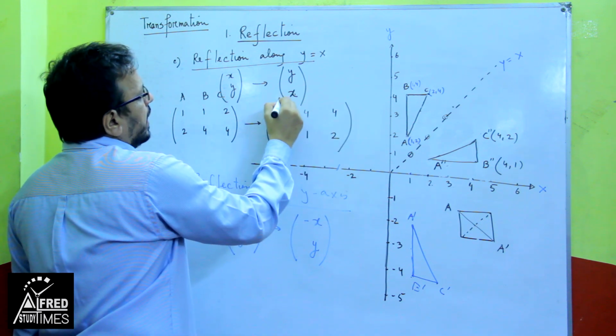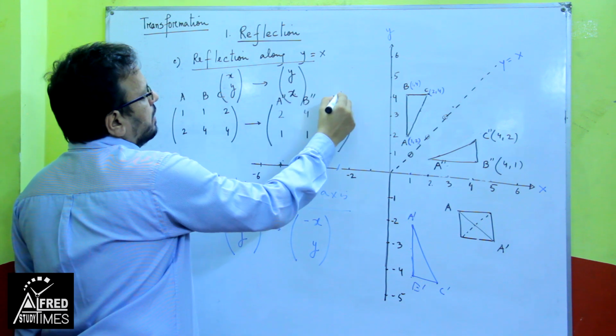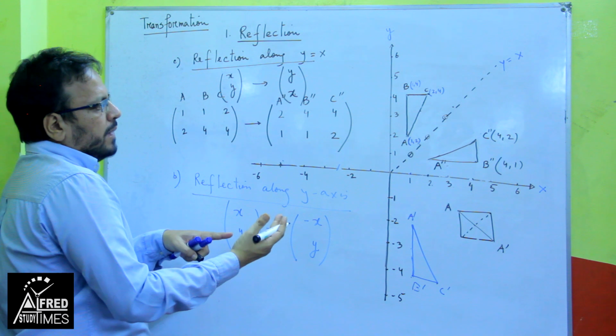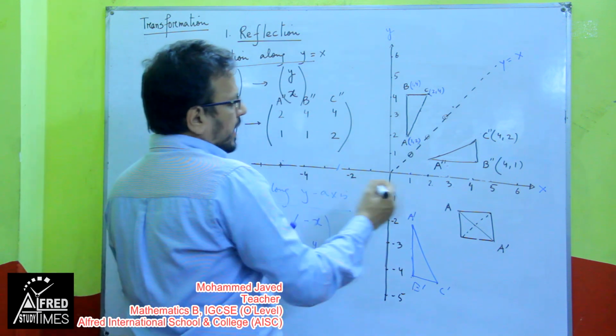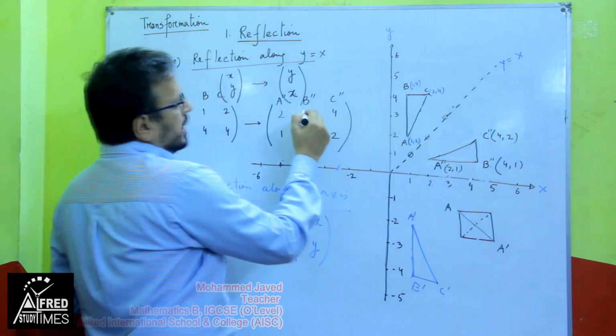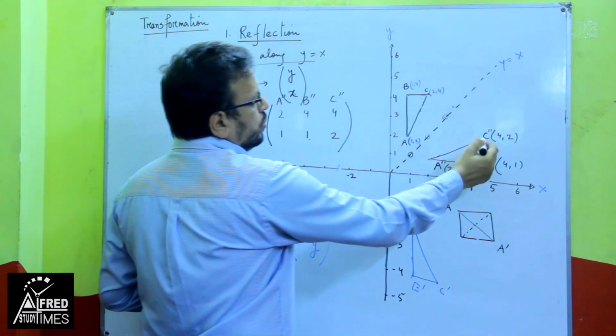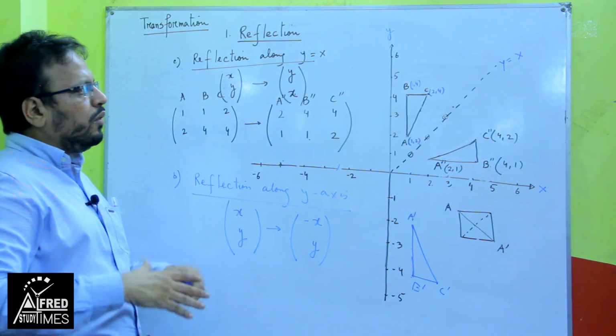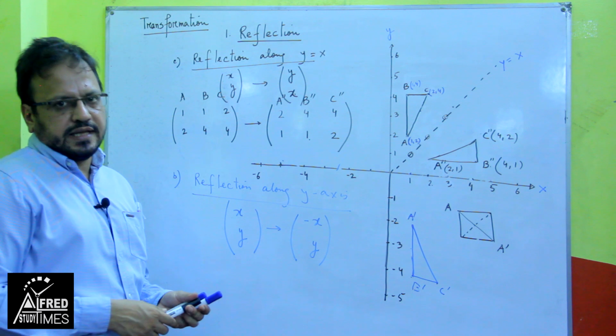This is A double prime, B double prime and C double prime. Now see here, we have already drawn the triangle by the counting method. See whether it matches or not. Yes, A double prime is 2, 1, we got it, and B is 4, 1, C is 4, 2. So with the counting method or with the matrix method, we got the same thing.